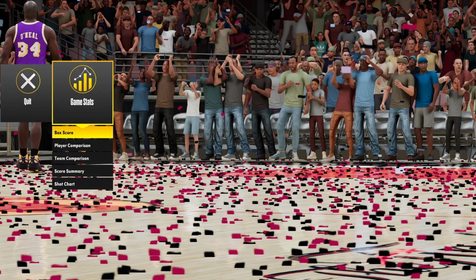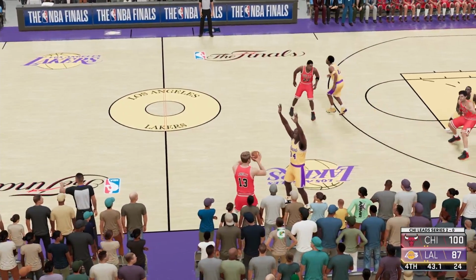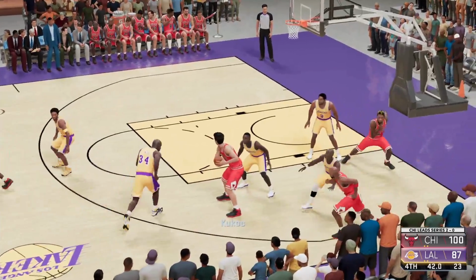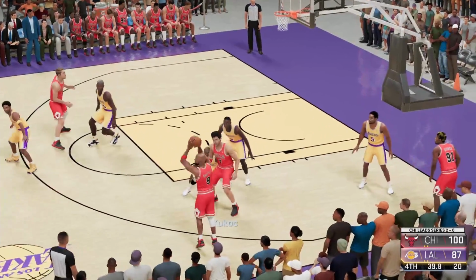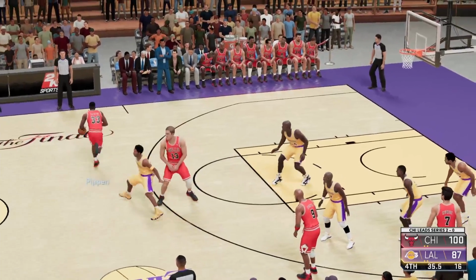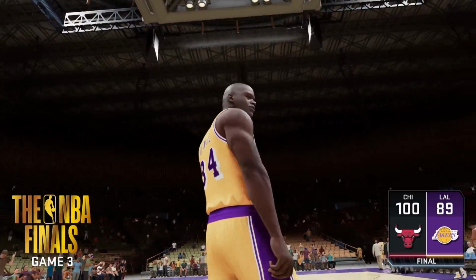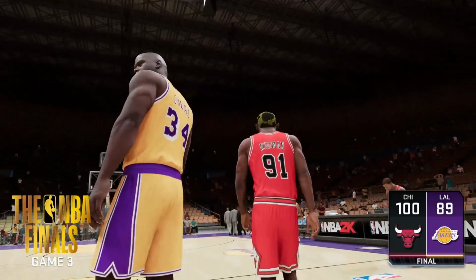So let's get into game 3 of this series and see what happens from here. With 43 seconds left in game 3, Chicago is beating the LA Clippers. Obviously, there is no way they can come back from this 13-point deficit. And pretty much the Chicago Bulls take game 3. So the Chicago Bulls won game 3, beating the Lakers by 11 points.